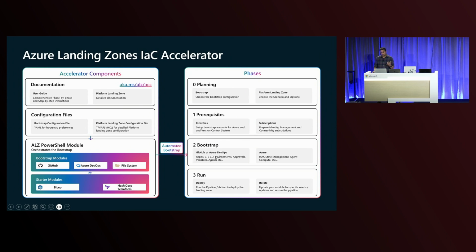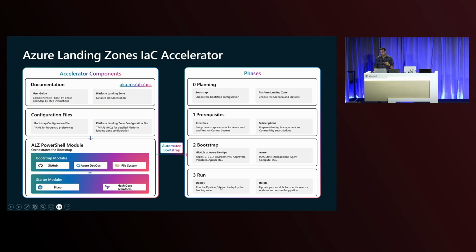Phase 2 after that is Bootstrap. So in Bootstrap, whether you've chosen Azure, GitHub or Azure DevOps, that's where your version control system gets configured with the right configurations, with the right repos, the right identity setup. And your Azure also gets initiated with resources that are required by that Bootstrap. So for example, a storage account for hosting the Terraform state file, and your identities for plan and apply.